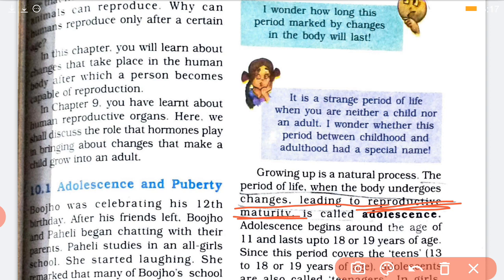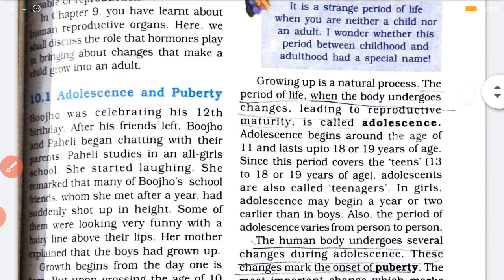And in this period, the individual is neither a child nor an adult. Means ये ऐसा लाइफ का समय है जब द बॉय और द गर्ल वो ना तो बच्चा है ना ही बड़ा है, बीच वाला एज. It is also known as teenage. Okay, and the adolescent, the boy or the girl who is in this period, they are known as teenagers. Generally the period is from 11 years and lasts till 18 to 19 years.